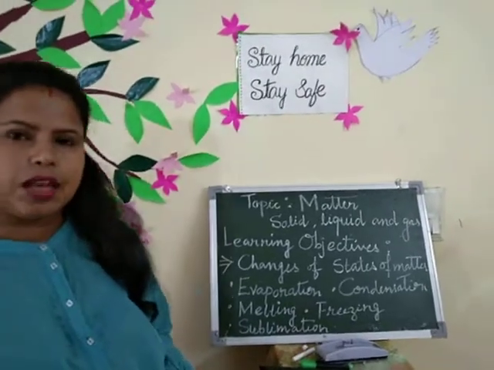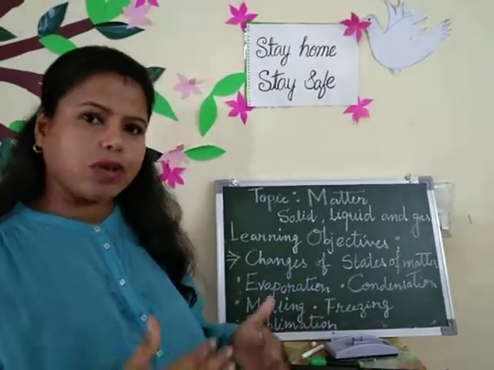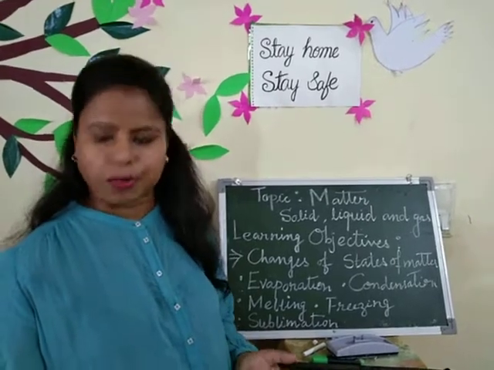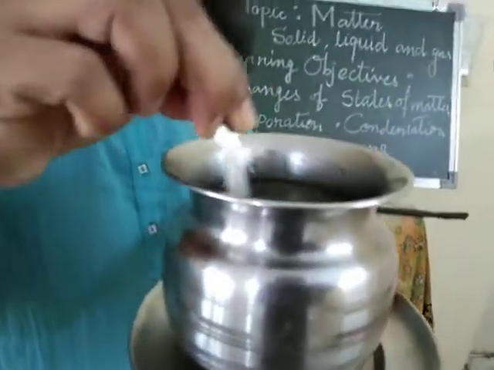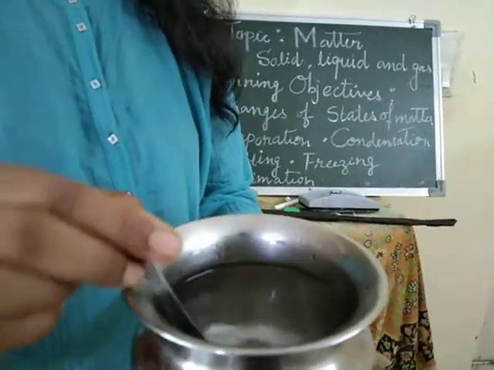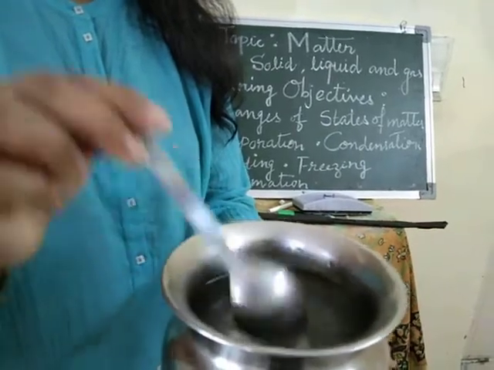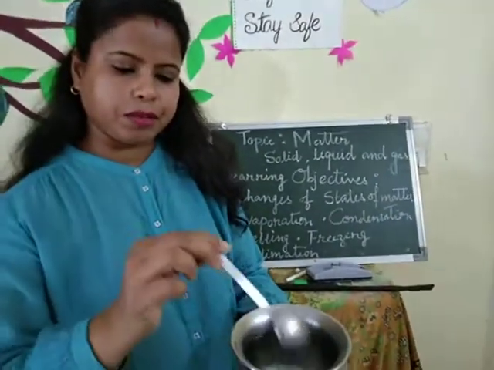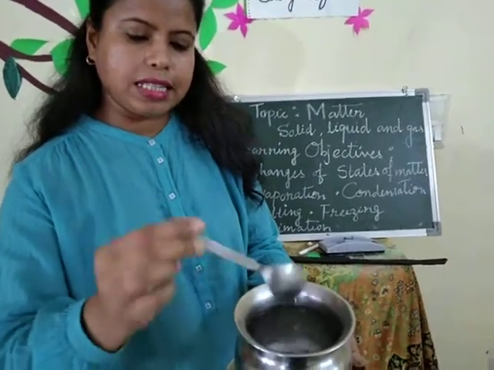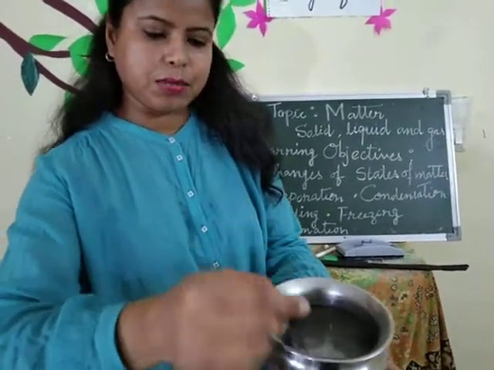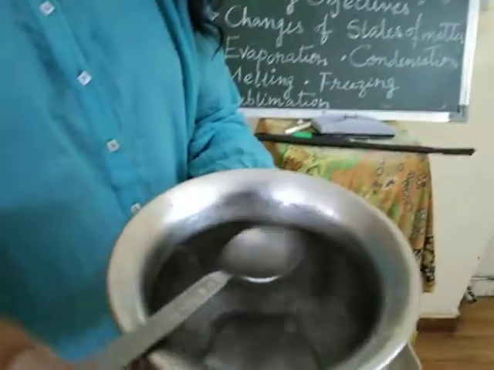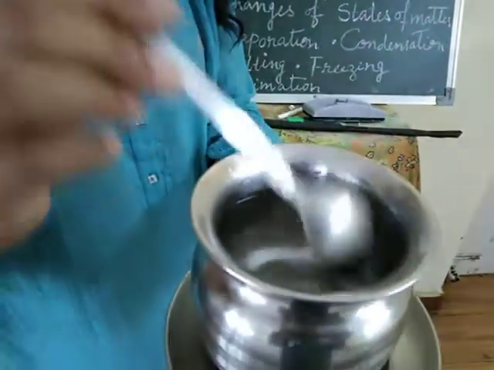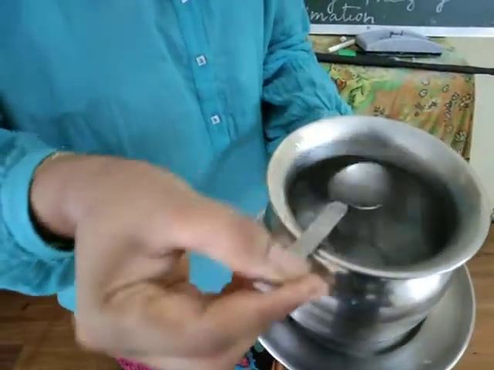What is evaporation? Evaporation is the process by which water converts into the gaseous form. To show evaporation, I am going to perform this activity. I have taken hot water in this pot. Can you see the steam coming out? When the water is heated, it is boiling, and when the water has boiled, steam is coming out. Now, what is the change here?